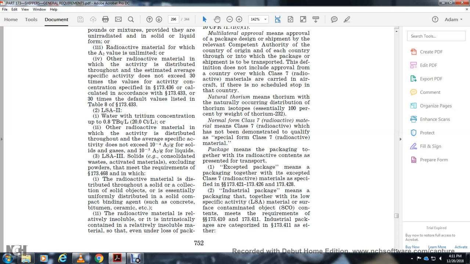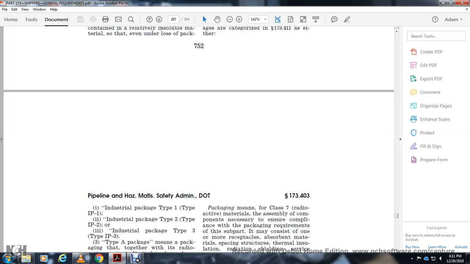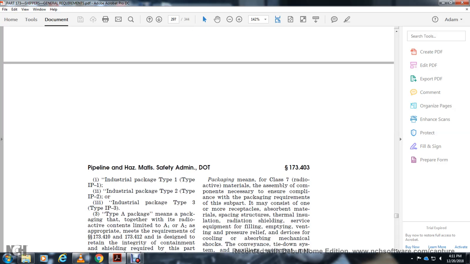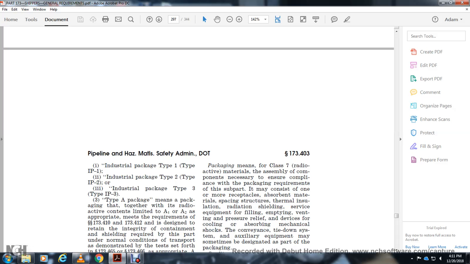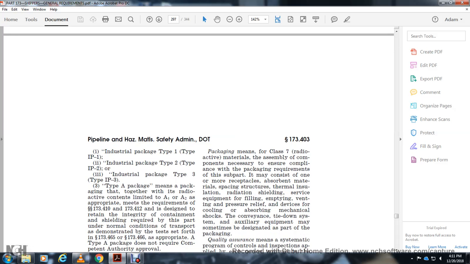Industrial packagings are categorized in 173.411 as either industrial package type 1, industrial package type 2, or industrial package type 3. A Type A package means a package together with its radioactive contents, limited to A1 or A2, that meets the requirements of 173.410 and 173.412, designed to retain the integrity of containment and shielding required by this part under normal conditions of transport as demonstrated by the tests set forth in 173.465 and 173.466. A Type A package does not require competent authority approval.